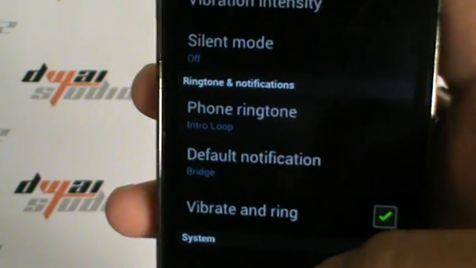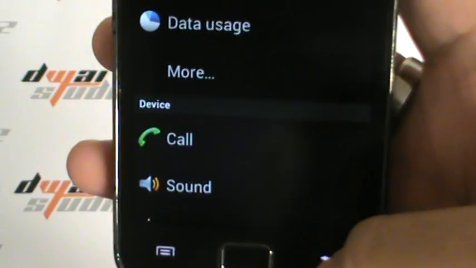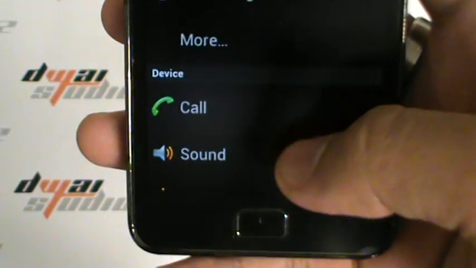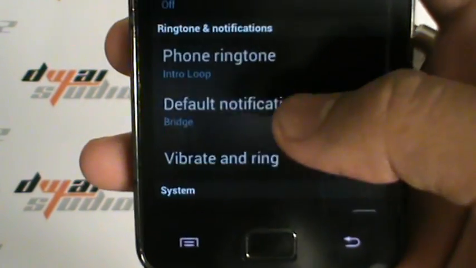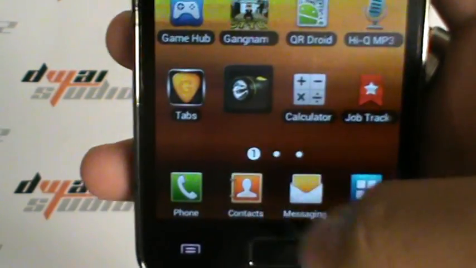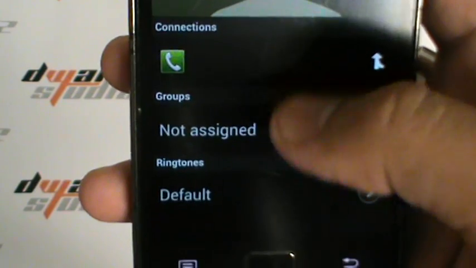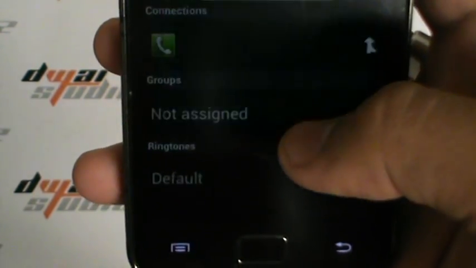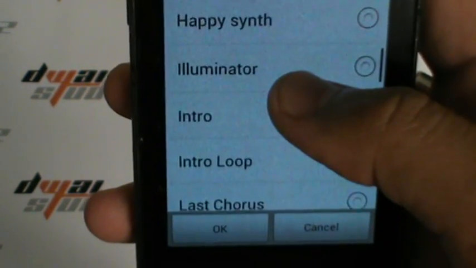Okay, now some of you might want to set a contact ringtone. That's easy. First of all, you will need to set the sound as a ringtone first. So right now I have intro loop. Just go to my contact. Under ringtones you should have the intro loop here.